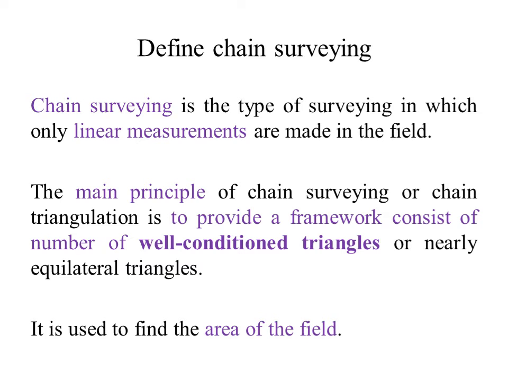In this slide we are going to see what is the definition of chain surveying and what is the principle of chain surveying. The definition of chain surveying is the type of surveying in which only linear measurements are made in the field, whereas the principle of chain surveying or chain triangulation is to provide a framework consisting of number of well-conditioned triangles or nearly equilateral triangles.